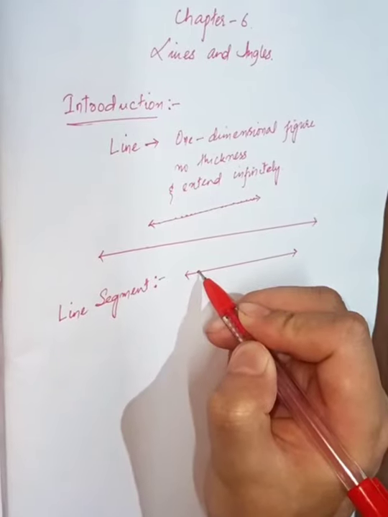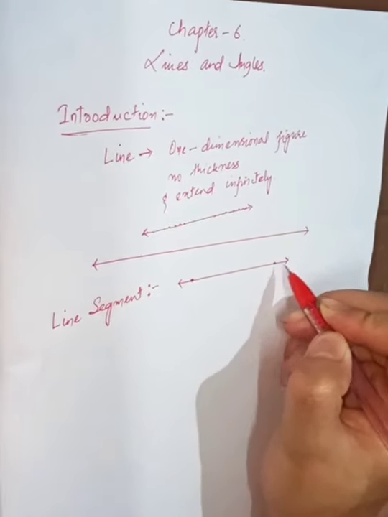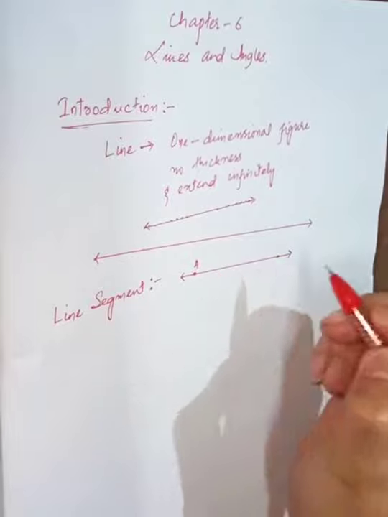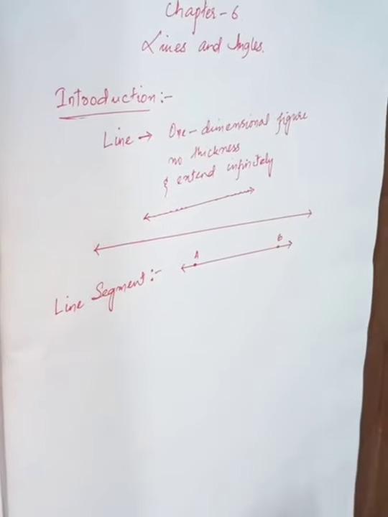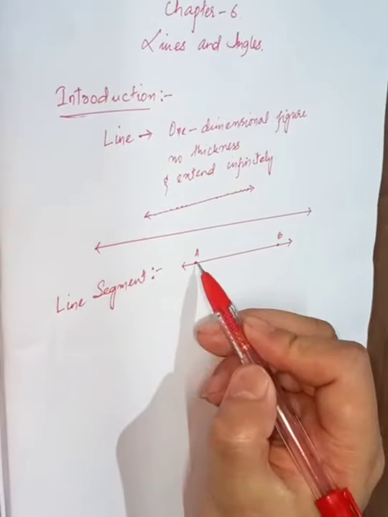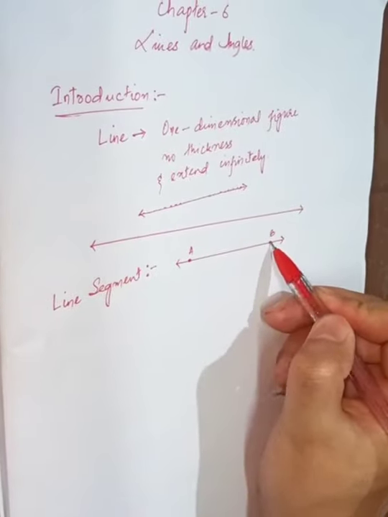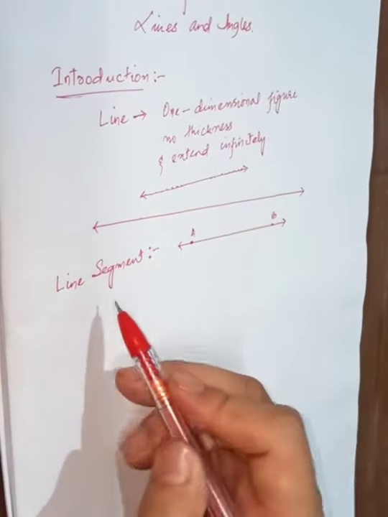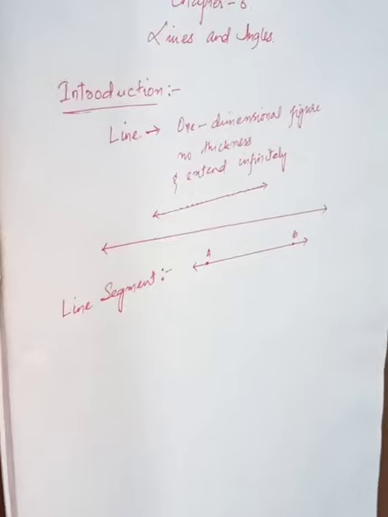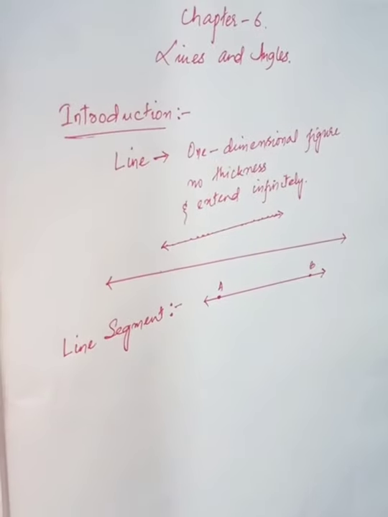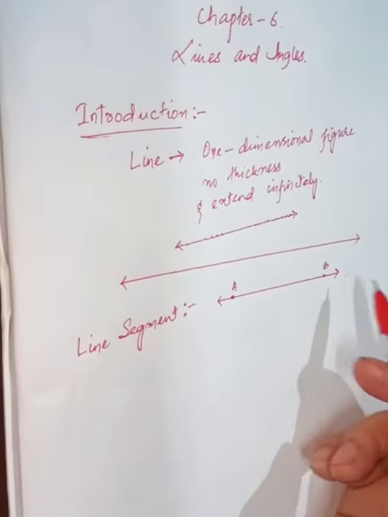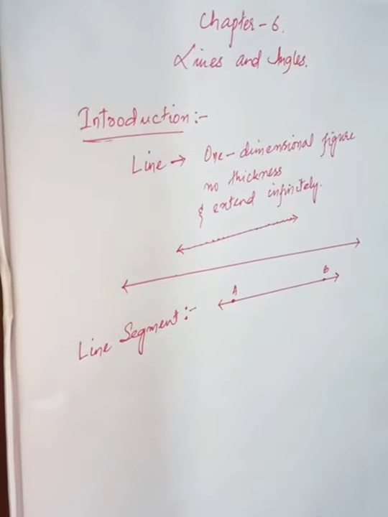If I take A and B to be the two endpoints, that means a line starts from point A and it ends at point B. So this AB is a line segment. In short, a line segment is a part of a line that has two endpoints.